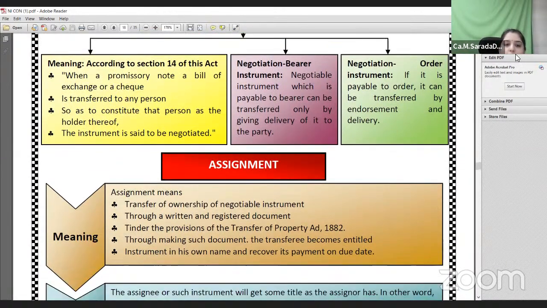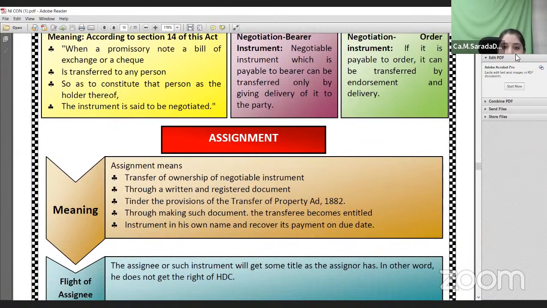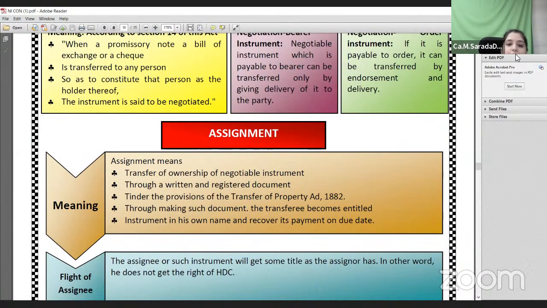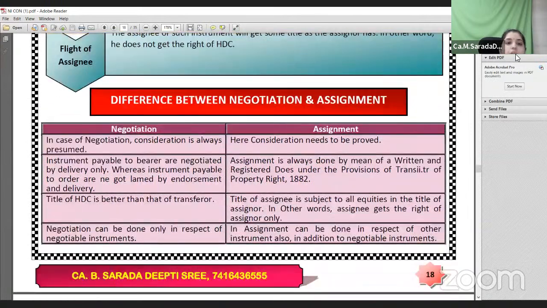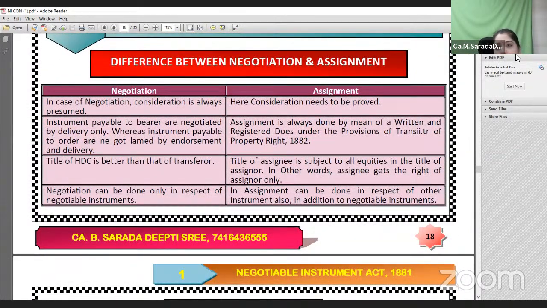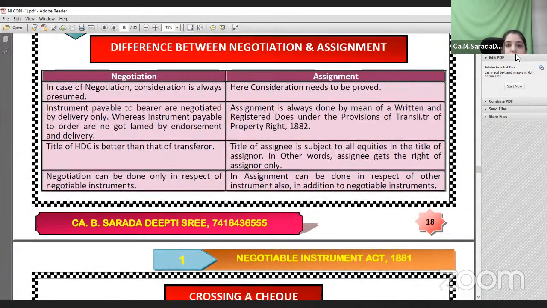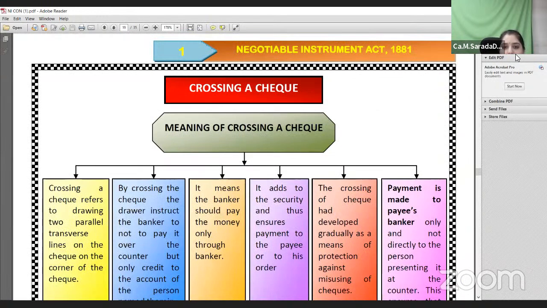So what is an assignment? Assignment is nothing but transfer of ownership of a negotiable instrument through a written or registered document according to the Transfer of Property Act, and the transferee will become the owner of it. This is the general difference between assignment and negotiation. In negotiation, when it is being transferred, sometimes a blank transfer may happen. You need not specify the name of the endorsee, and consideration is always presumed. In assignment, consideration must be proved, and there is no blank transfer. You should specifically mention the name of the transferee or assignee. So these are a few differences between negotiation and assignment.